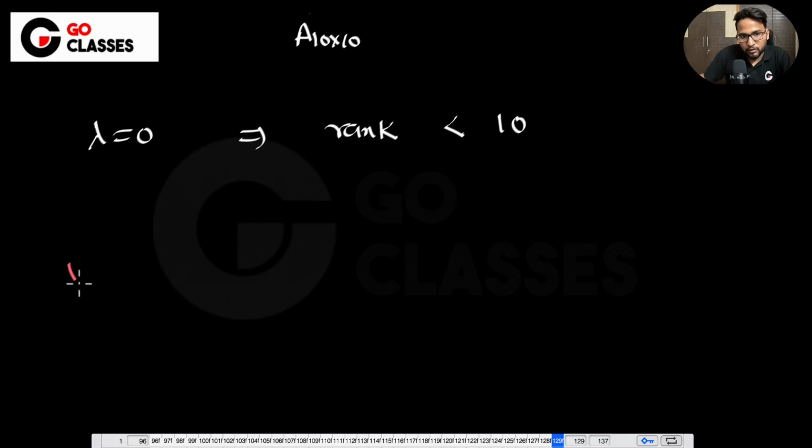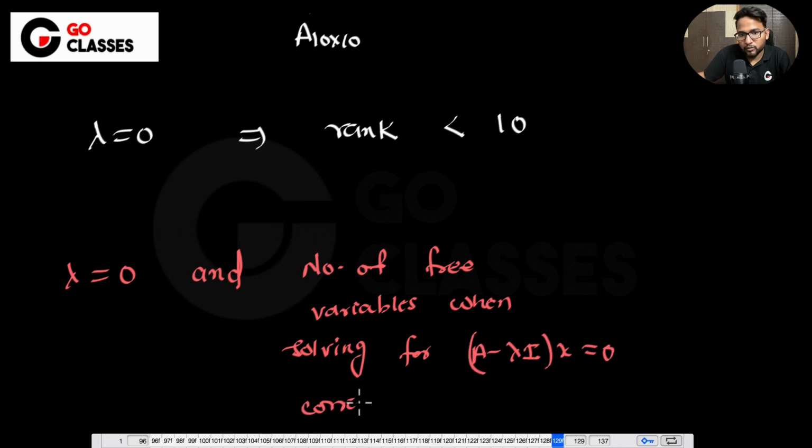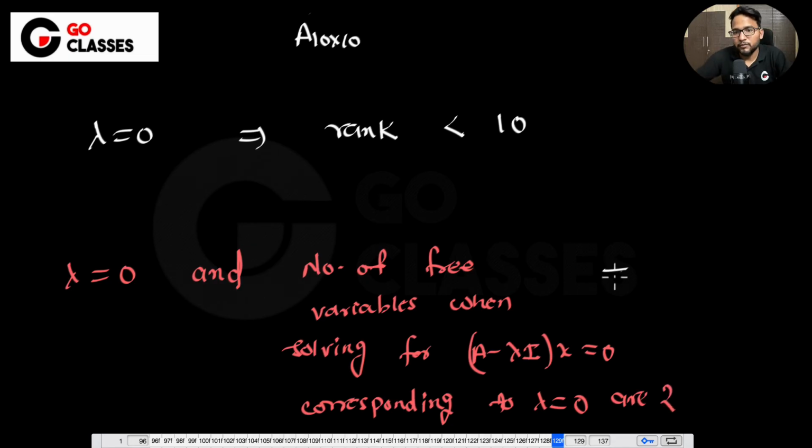Then they say lambda equal to 0 and the number of free variables when solving (A minus lambda I) into x equal to 0 corresponding to lambda equal to 0. If they give you only lambda equal to 0, then you will say rank is less than 10.